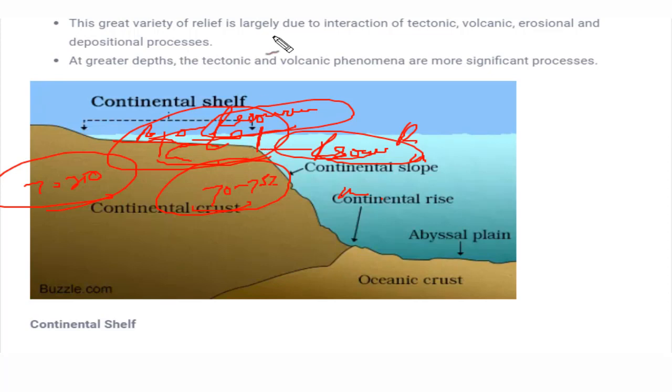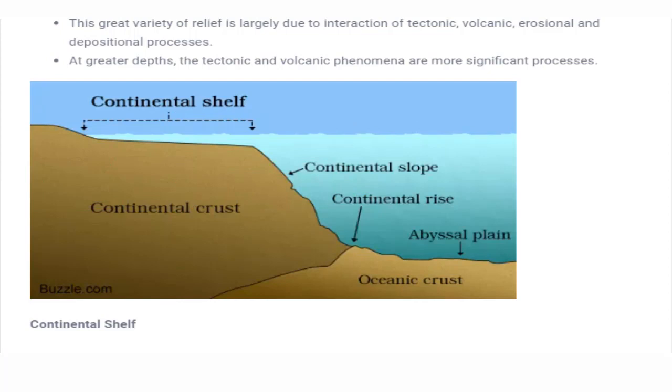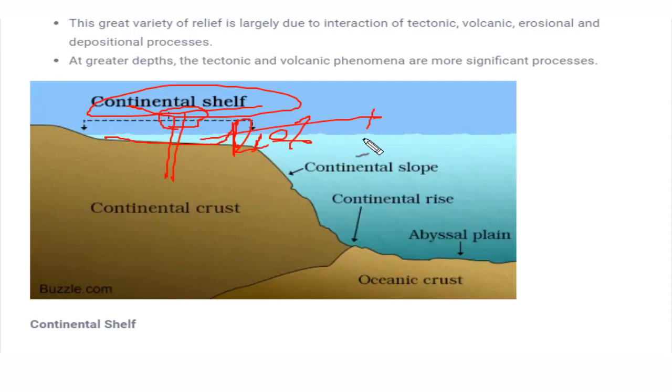And apart from this, it is high in resources in terms of raw material like petroleum. The world's 20% of petroleum comes from this region only. You might have seen in several movies that extraction of petroleum products is done at the seashore. This is the continental shelf area from where that extraction is done. And one more important factor, this zone is the photic zone.